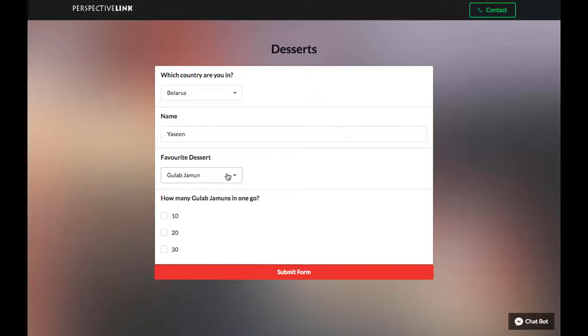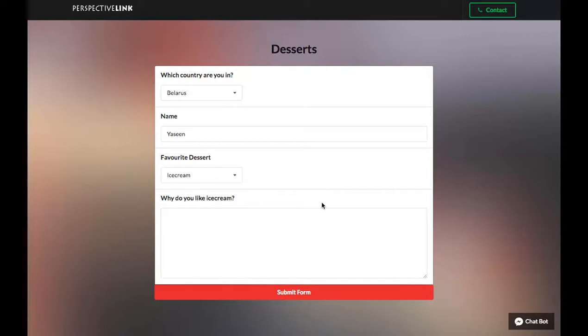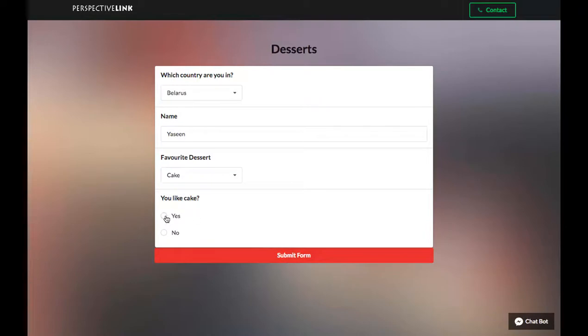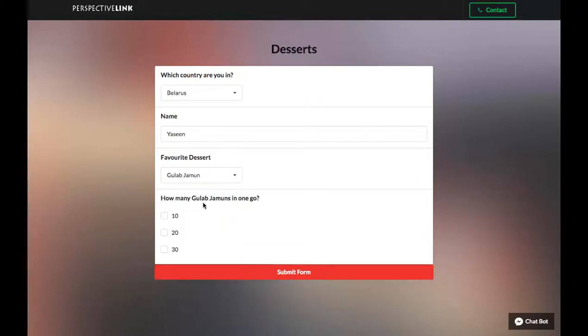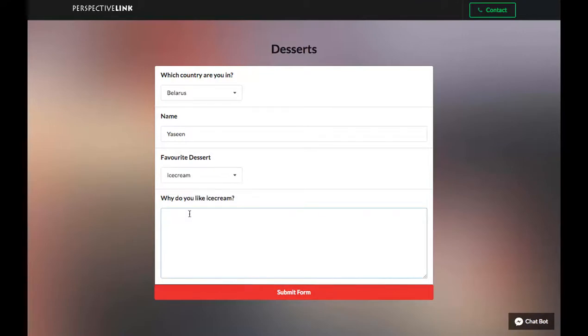Now, if I were to select a different option, say ice cream, then it's actually a text box to describe why I liked it. And if it was cake, it would be a radio button. So this was an example of conditional logic. So we submit this form.